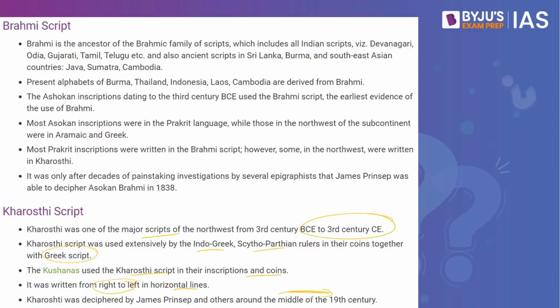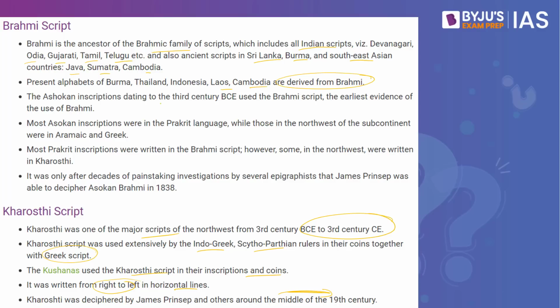And when we speak about the Brahmi script, as given in the Indian Express article, it is the ancestor of the Brahmic family of scripts, which includes all Indian scripts, Devanagari, Odia, Gujarati, Tamil, Telugu, etc., and also ancient scripts in Sri Lanka, Burma, and Southeast Asian countries like Java, Sumatra, Cambodia. Present alphabets of Burma, Thailand, Indonesia, Laos, Cambodia are derived from Brahmi.